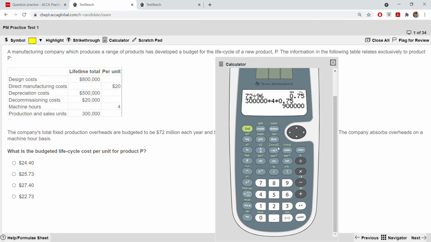Okay, because the question asks what is the life cycle cost per unit. After you get the total life cycle cost, which is 8,220,000, divided by the units, which is 300,000 units, it will be 274. It is not 274, it is 27.4. Somewhere a 0 is less, so it is 27.4. Okay, which is the right answer.